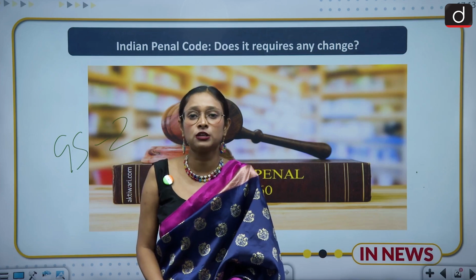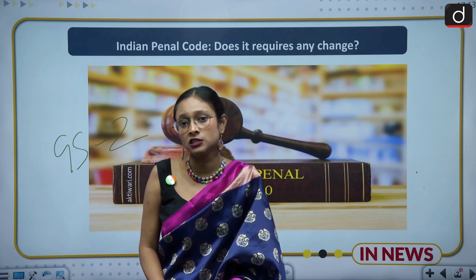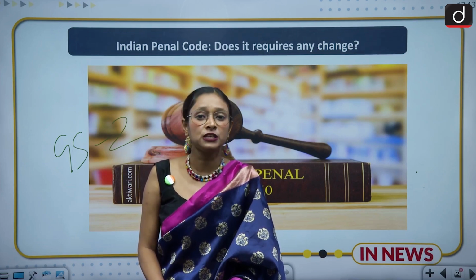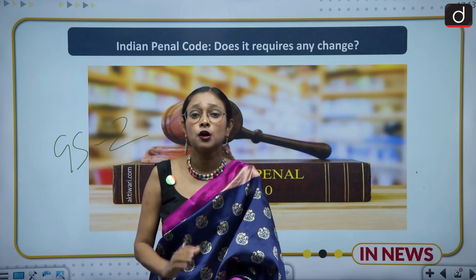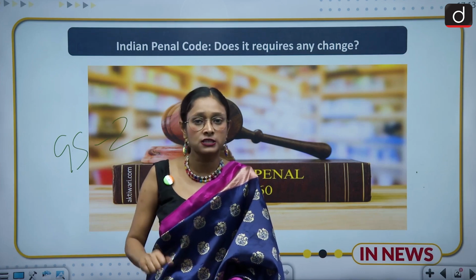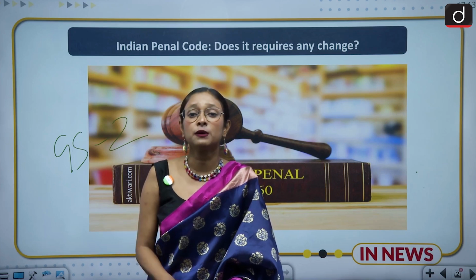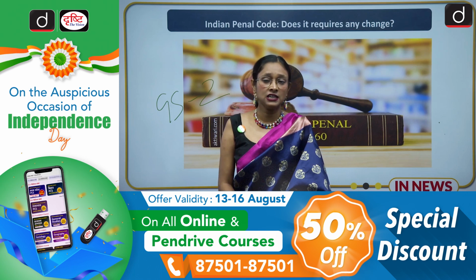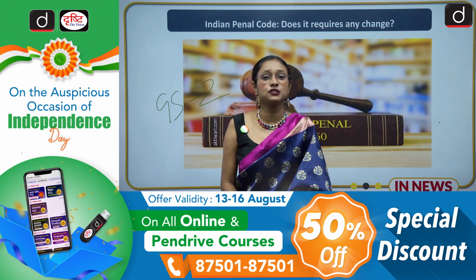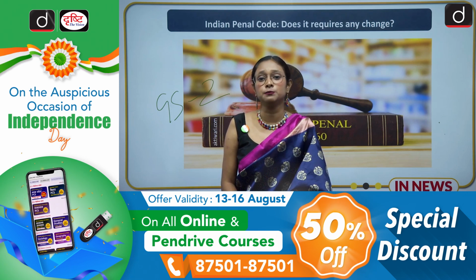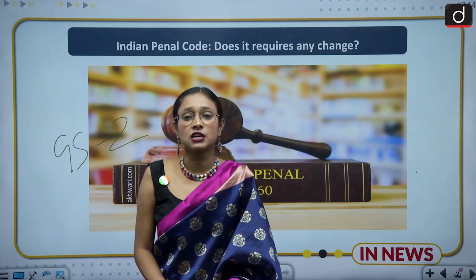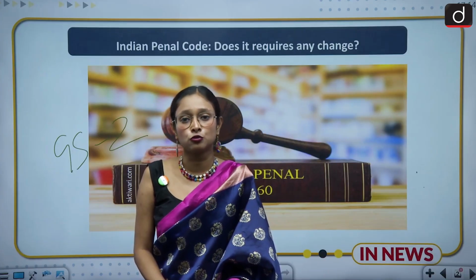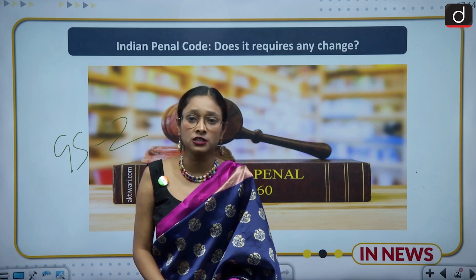We often know that there are different kinds of provisions in the Indian Penal Code, and there are a few crimes which have a proper punishment that this crime deserves. But there are a few crimes which are not enlisted in the Indian Penal Code. And in independent India, we have different kinds of crime which are not coded in the Indian Penal Code. So this gives us a ground to discuss the Indian Penal Code and its effectiveness in modern India.